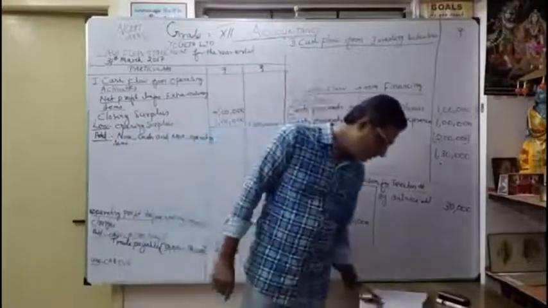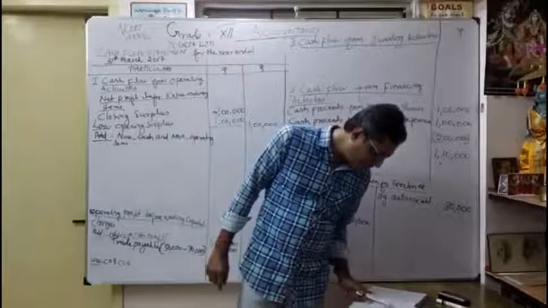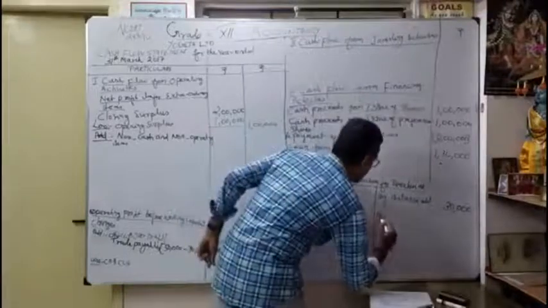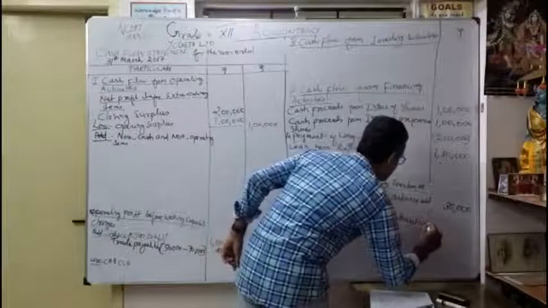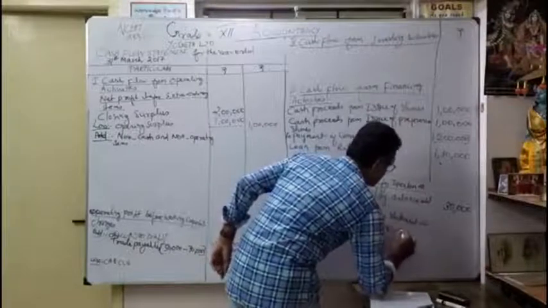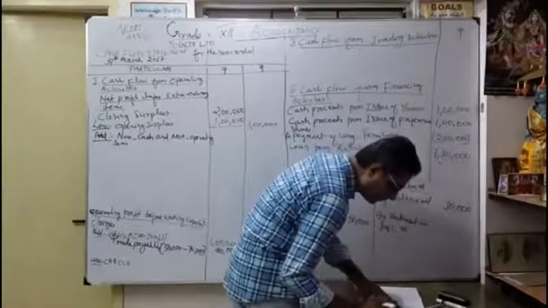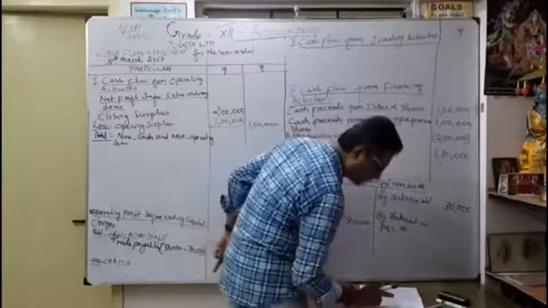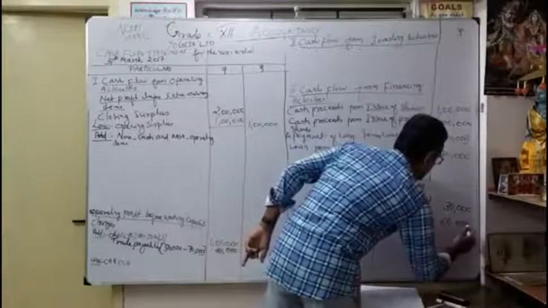See the additional information what they given. Tax provision created during the year amounted to 60,000. Okay, that's where you have to write here. So by statement in profit and loss account, how much? They given from the additional information, how much? 60,000. Provision created during the year amounted to 60,000. Okay, that's what we are going to write it here.